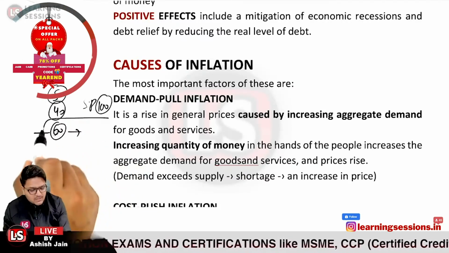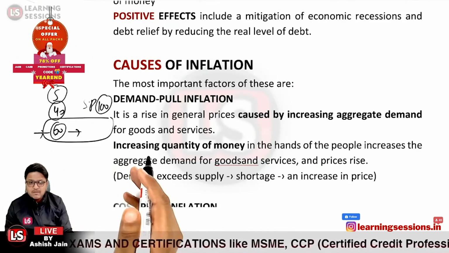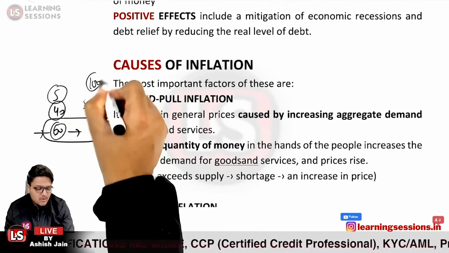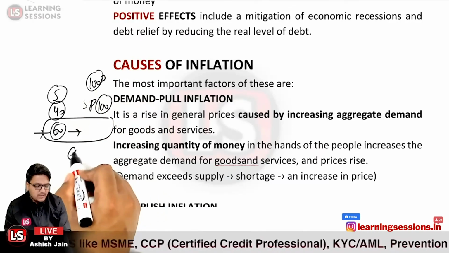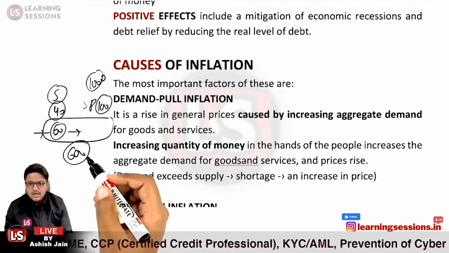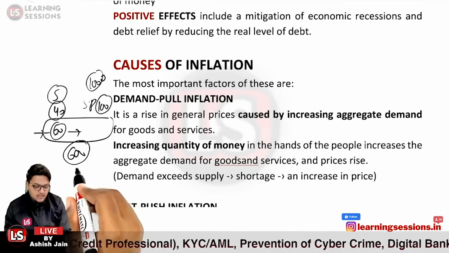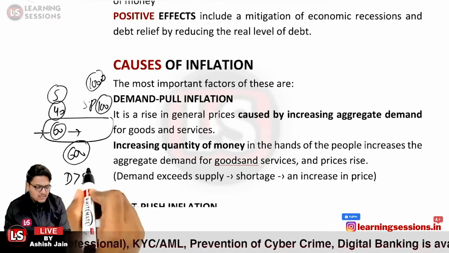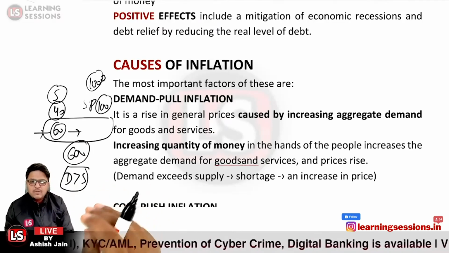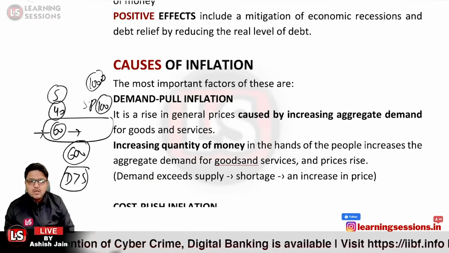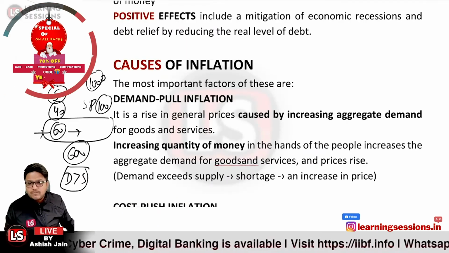Now the suppliers will be supplying less. Previously they were supplying 1000 units, but let us take the case that now they are supplying only 600 units. In that case, after some time, the demand will exceed the supply again. And that is related to what? That is related to cost push inflation.